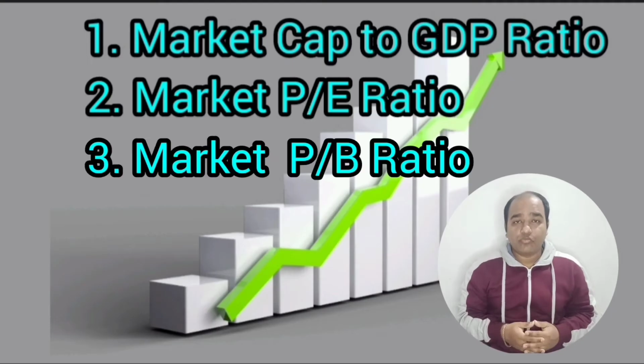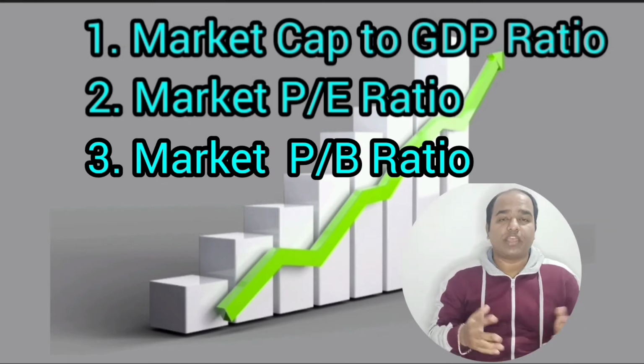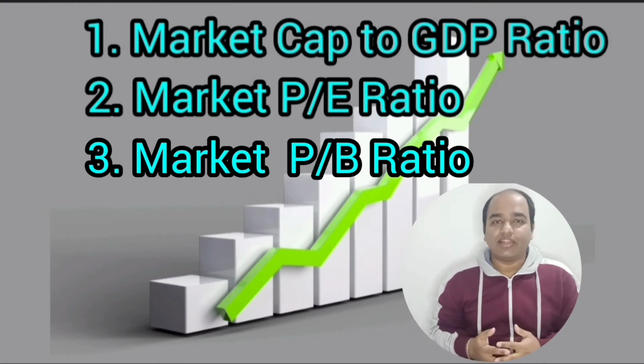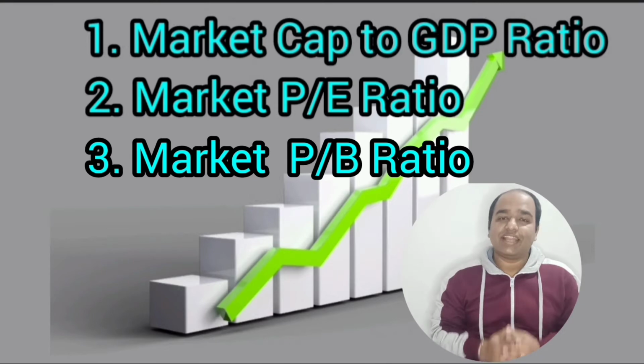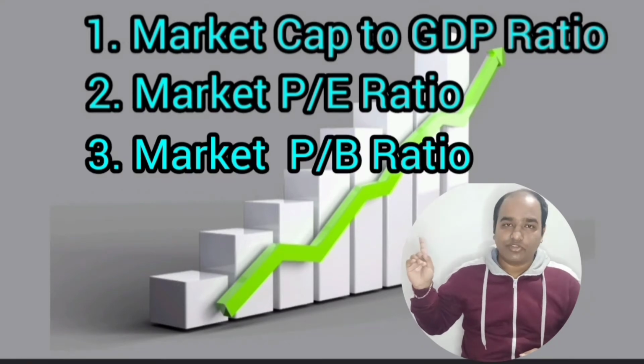The next indicator to be considered is the price to book value ratio. If you want to know what is price to book value ratio, price to earning ratio and many other fundamental indicators that need to be considered before analyzing any company, then kindly click the I button appearing above this video.